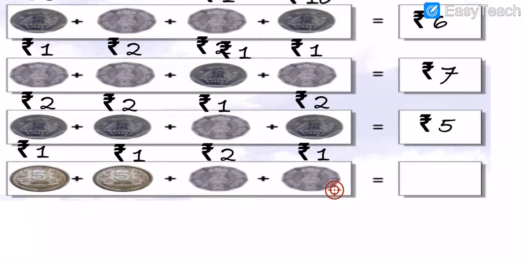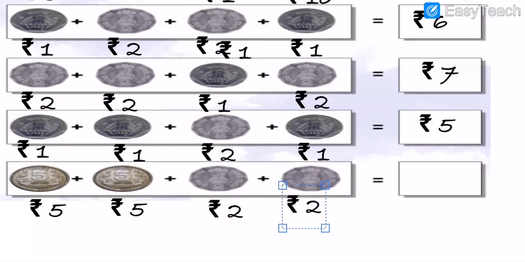Okay, then after here is the last row. So now first of all I am going to write the rupees here. A 5 rupee coin is here. Then again a 5 rupee coin is here. Then after a 2 rupee coin, and again a 2 rupee coin. Got my points, my dear students? I hope you all have understood.